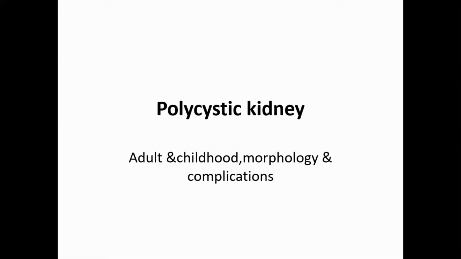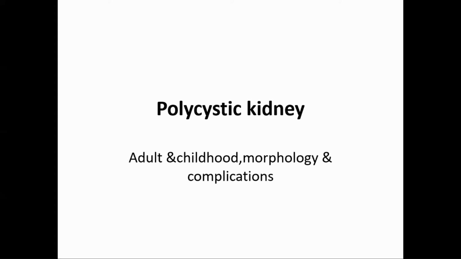Now, adult and childhood means one is manifested in adulthood, not during childhood. It remains asymptomatic, but when patient reaches 30 or 40 years, then it will manifest as a kidney disease. And in childhood, it may be in utero, or it may be just after birth or during childhood.